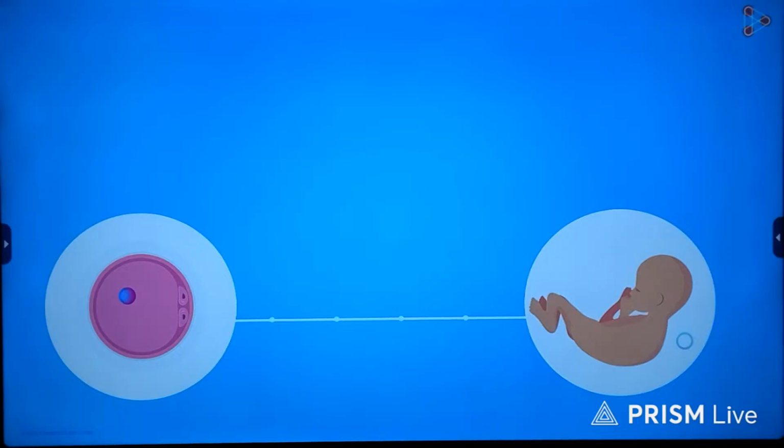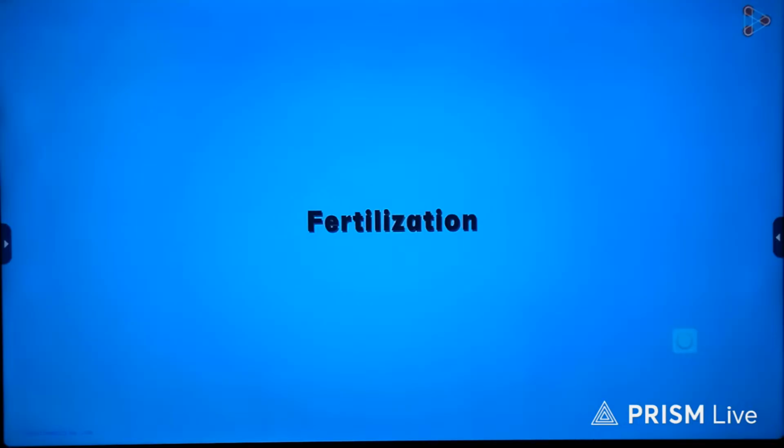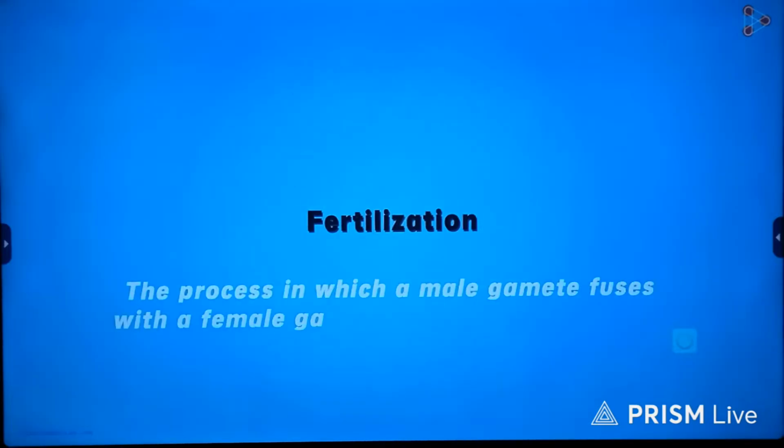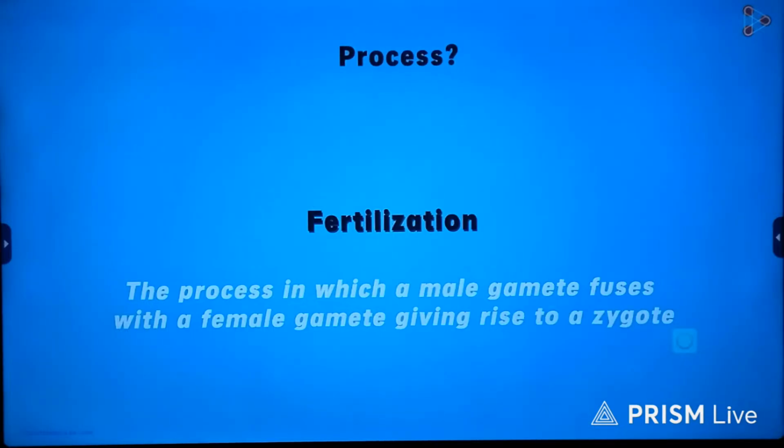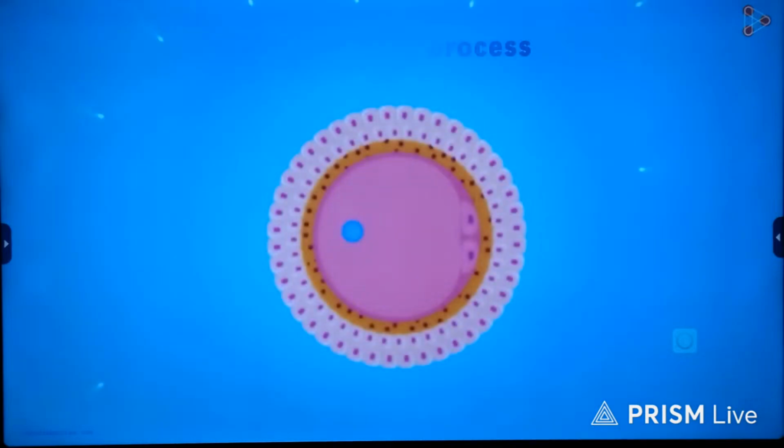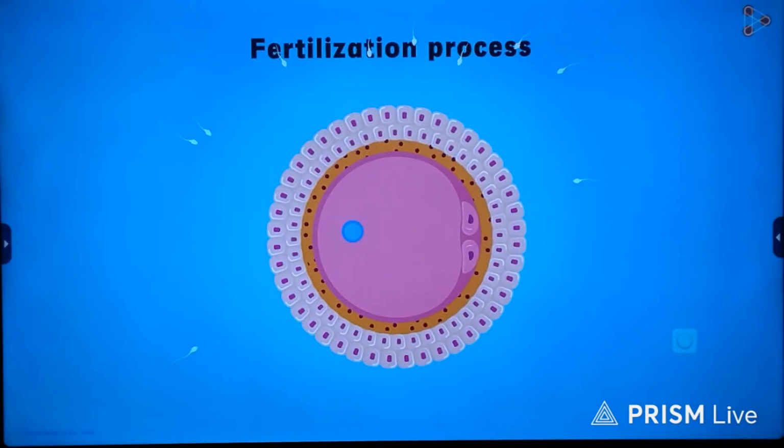Yes, I am referring to the process of fertilization. How do we define it in simplest words? Fertilization is the process in which a male gamete fuses with a female gamete, giving rise to a zygote. So, how will this process begin? When one sperm among all the others is able to penetrate the egg cell, then the egg releases certain chemicals. These chemicals make sure that no other sperm will now penetrate this egg.